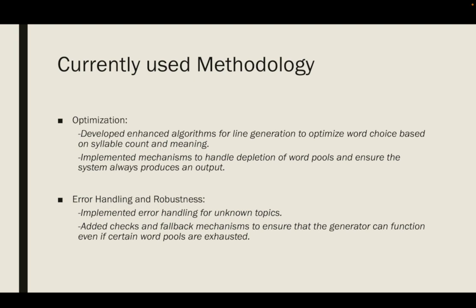Next comes error handling and robustness. This phase was to ensure that the system is resilient and can handle a variety of scenarios without breaking. This includes handling unknown topics, so that the system should be able to respond if a user enters a topic not in the dictionary, and fallback mechanisms, where the system should have backup strategies to still generate poems even if a word pool is used up.